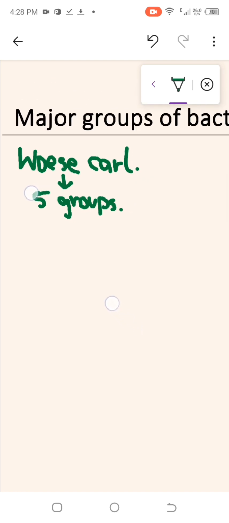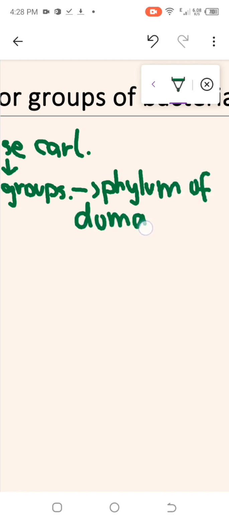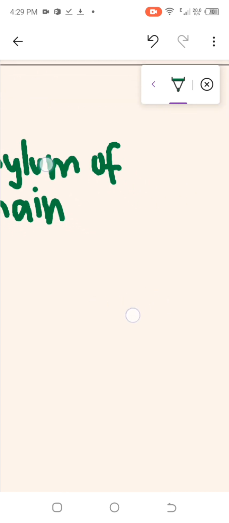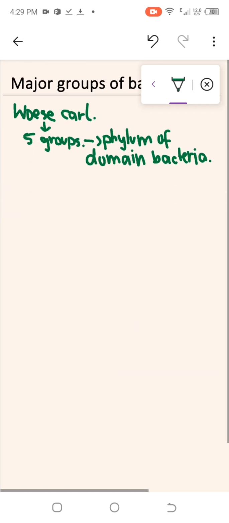Those were the phyla of this domain Bacteria. So let's discuss one by one. Our first phylum of domain Bacteria is Proteobacteria.